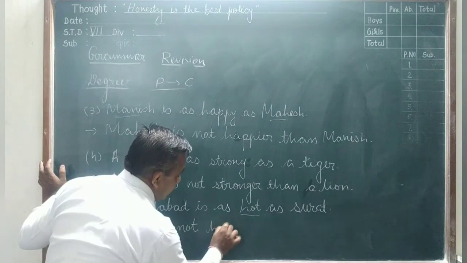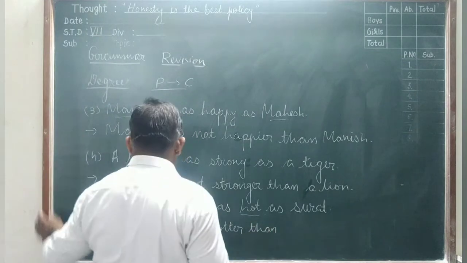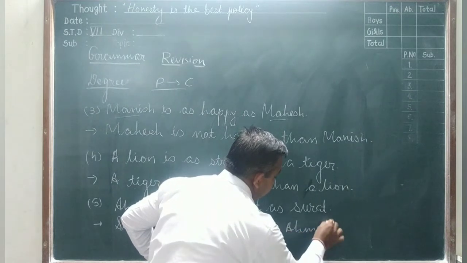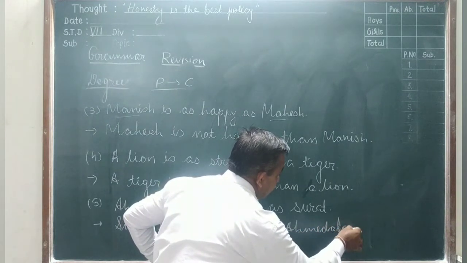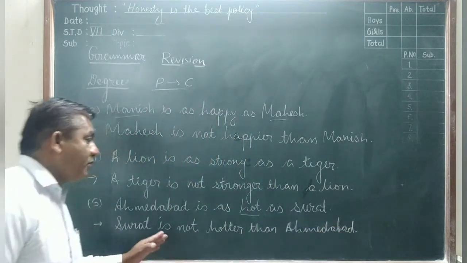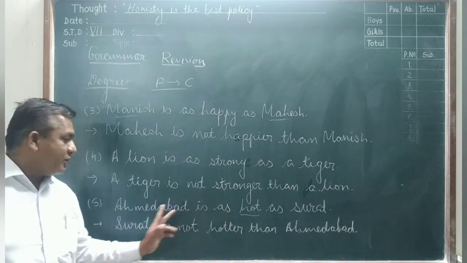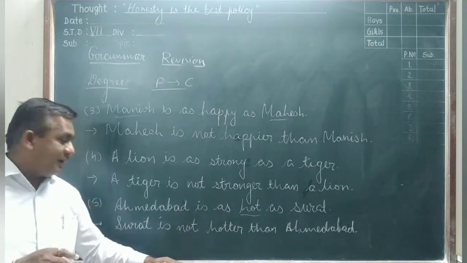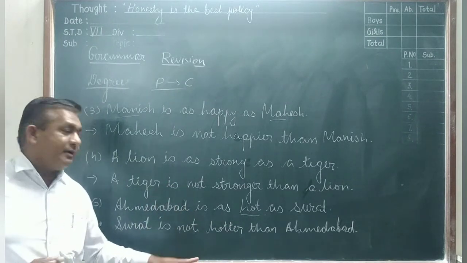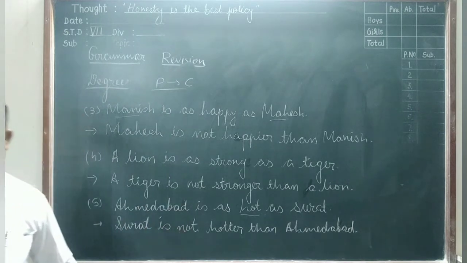Surat is not hotter than Ahmedabad. Do you understand the sentence here? Now here change. You see here that Surat and Ahmedabad, both were equal according to temperature, but here Surat is not hotter than Ahmedabad, meaning not more than that, it is the same. The meaning is the same here, but change the sentence pattern here, this type. Now you write the sentence.